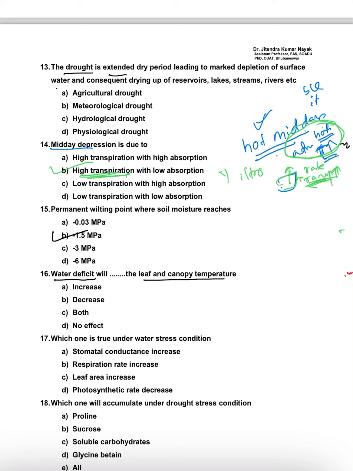As I have already told, if there is a water deficit in the leaf, the leaf will try to conserve the water, yes or no?